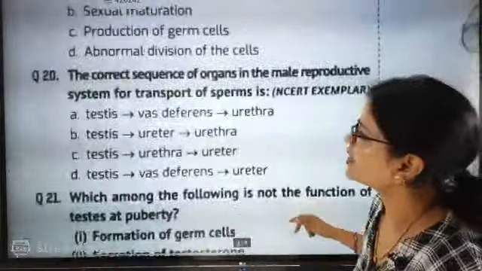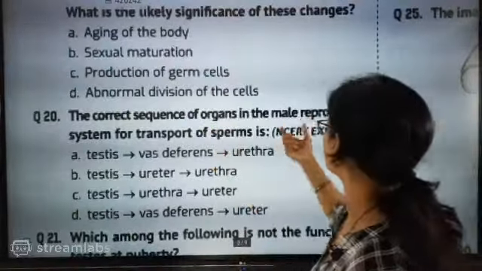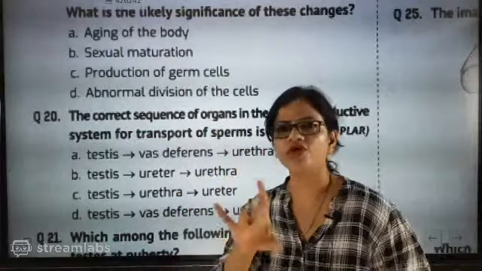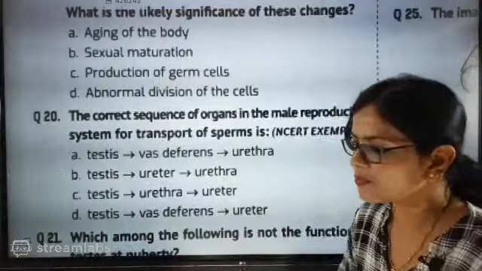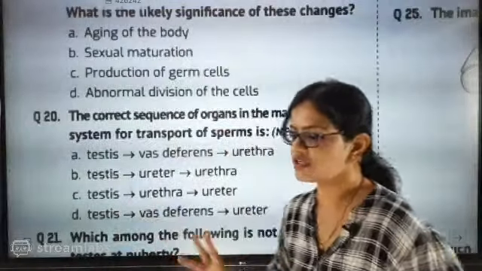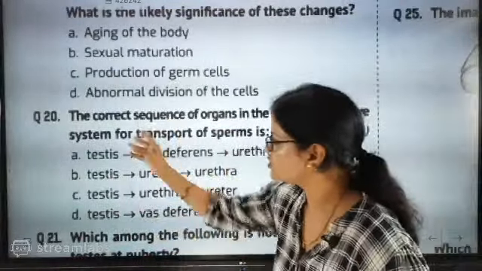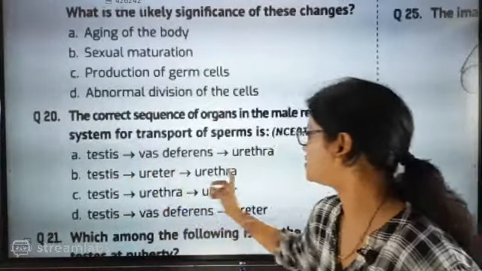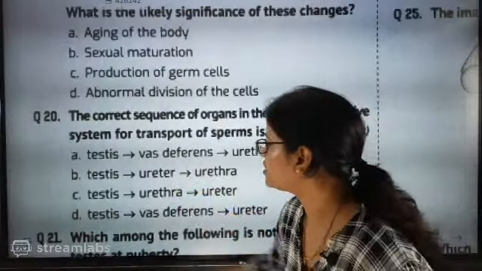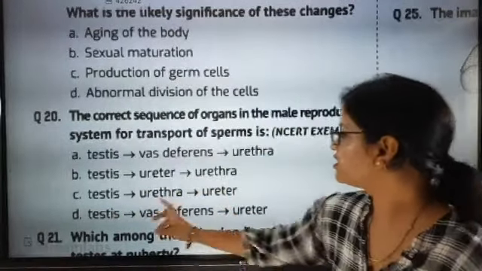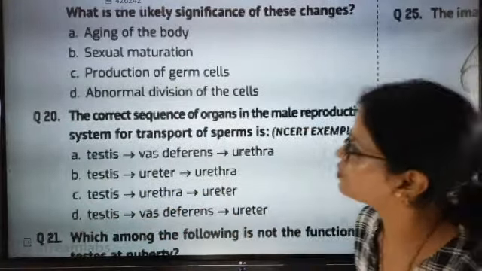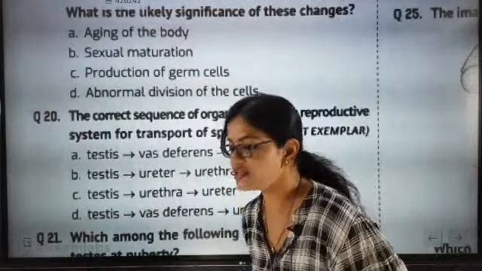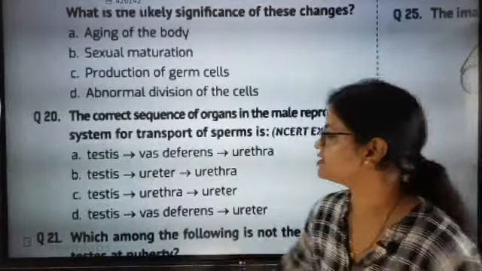That's it. Next is the correct sequence of organs in the male reproductive system for transport of sperms. We have discussed the transport of sperms that day. Male reproductive part, we have finally discussed it nicely. So we have to check which one is exactly the correct order. Testis, vas deferens, urethra; testis, urethra, ureter; urethra, testis, ureter; testis, vas deferens, ureter. I have discussed everything. The correct answer here is A.